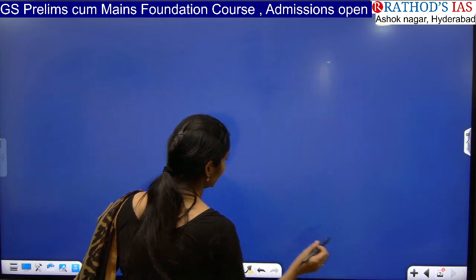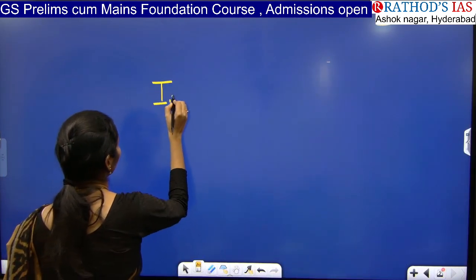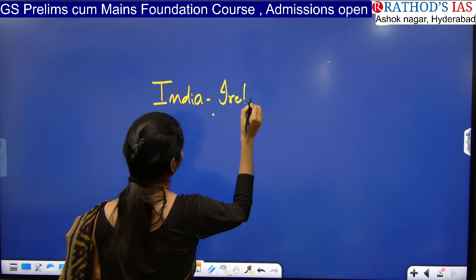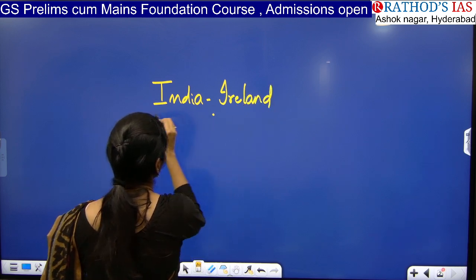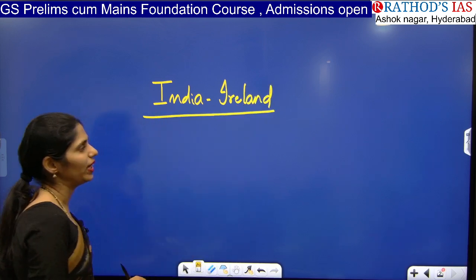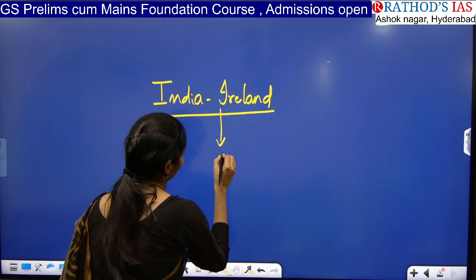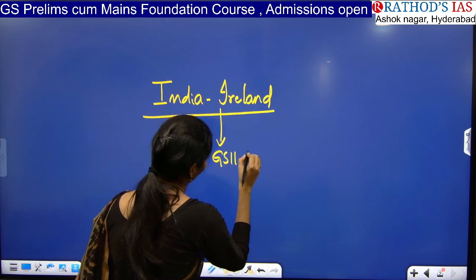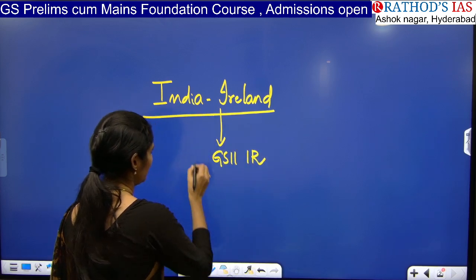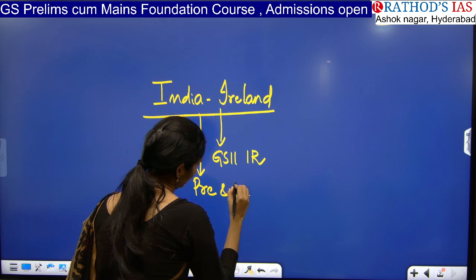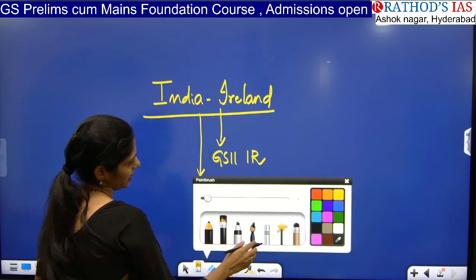So this article is talking about the relationship between India and Ireland. What are the things that you have to see whenever there is any topic in news? Actually, this topic is important from your GS paper two under international relations. So you can expect both prelims and mains based questions from this area.